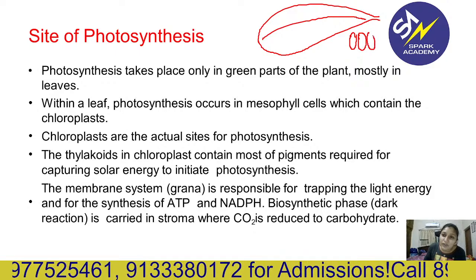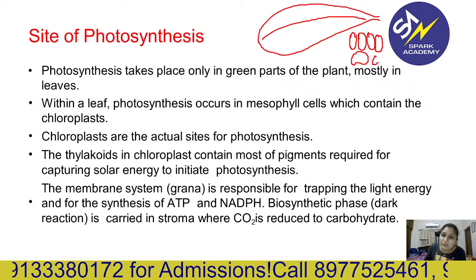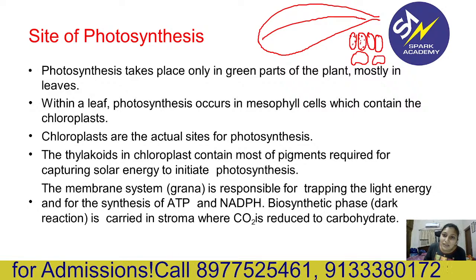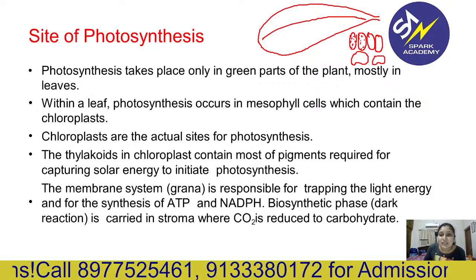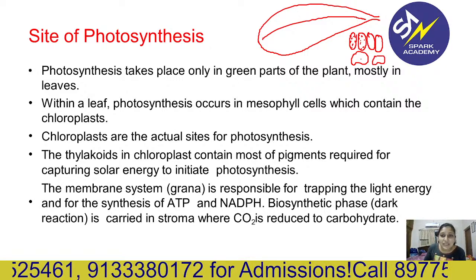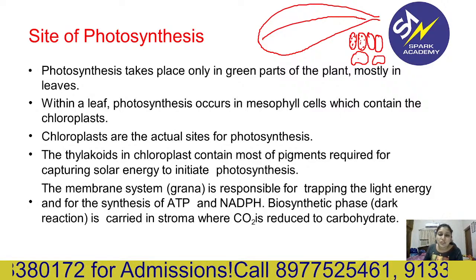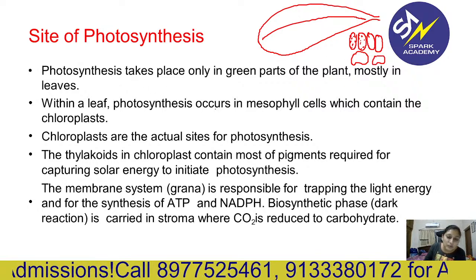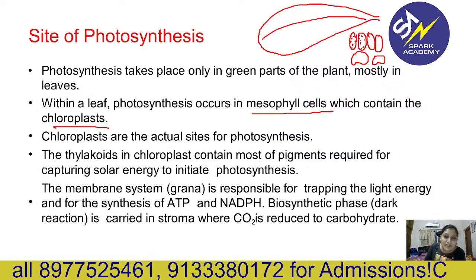These are the columnar type mesophyll cells, and like this some cells which contain, we are making dot-like structures like this. What are these dots? These dots are chloroplasts in it. Okay. Palisade mesophyll cells and spongy mesophyll cells. In the case of an isobilateral leaf also, there is only one type of mesophyll cell. So photosynthesis occurs in mesophyll cells, which contain chloroplasts.